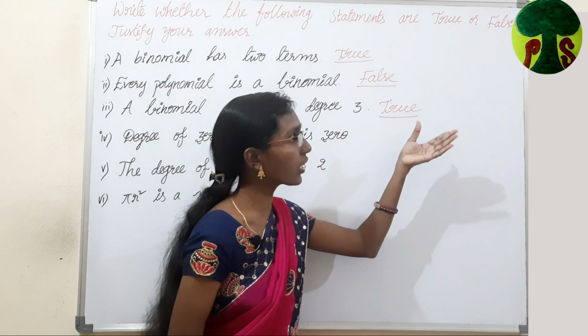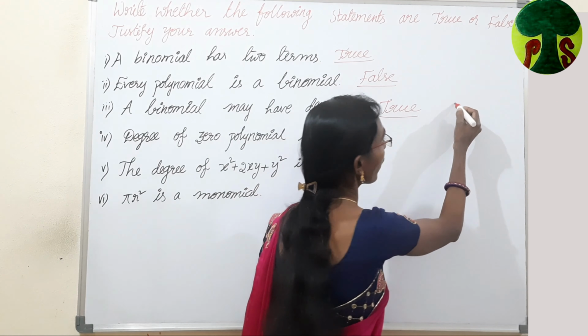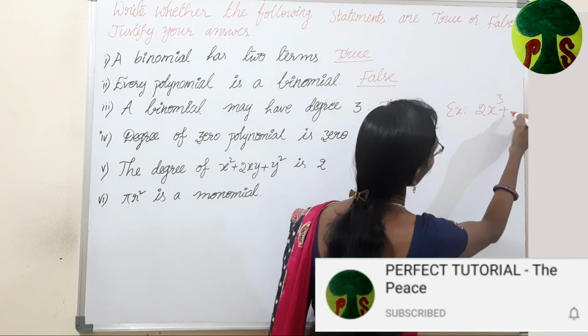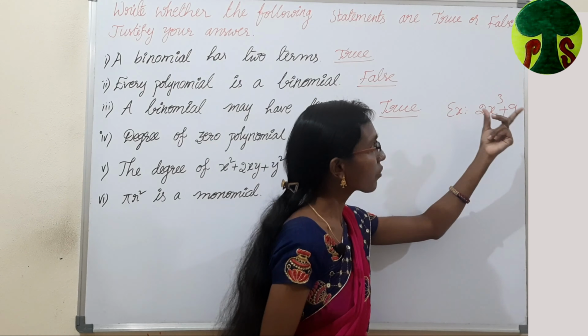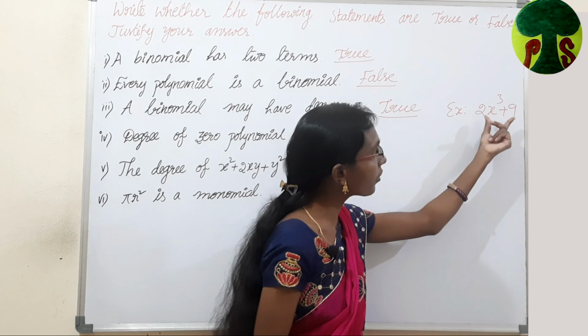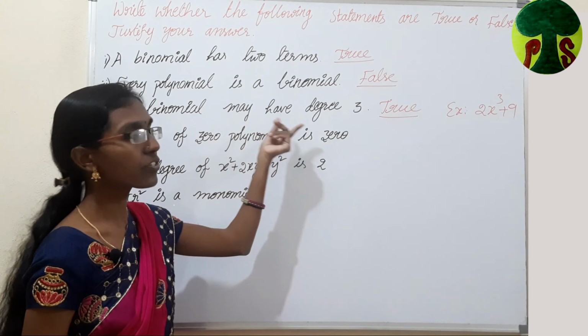There is no limit for the degree of the polynomial. So, an example for this is 2x^3 + 9. Here we have two terms, so we can call this polynomial a binomial, and the degree of this polynomial is 3. Therefore, the given statement is true.